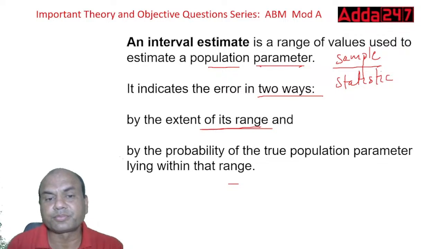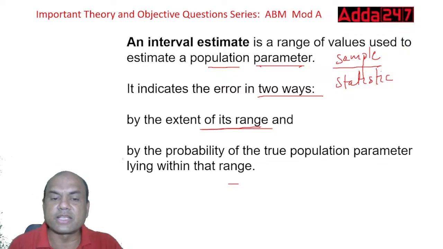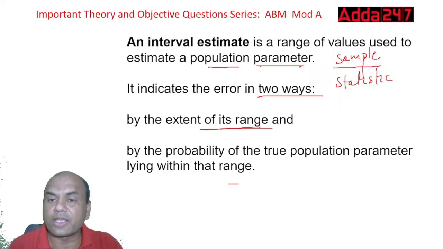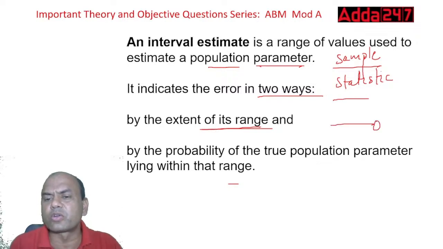So that's why, this extent of its range and the probability of its true population parameter lying within that range. If I give you the range 0 to 500, definitely India will score between 0 and 500. But if I say India will score between 470 and 500, now this is the accurate range.